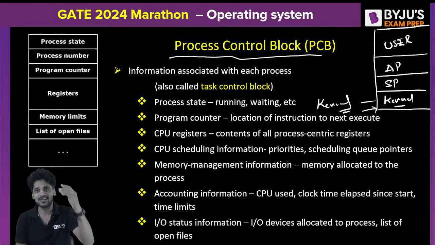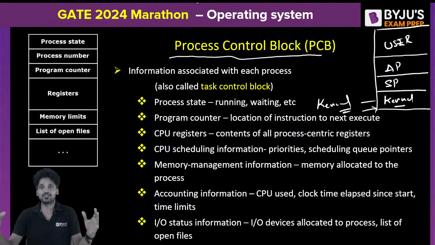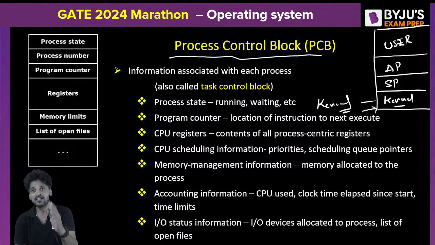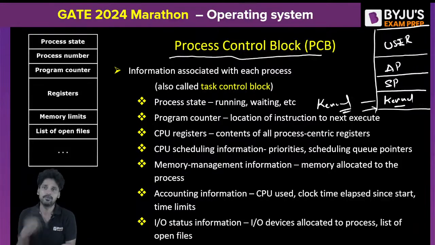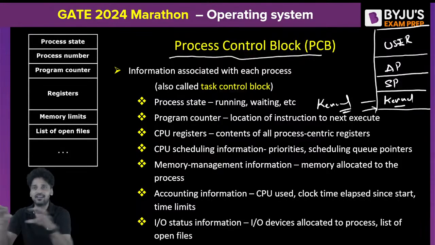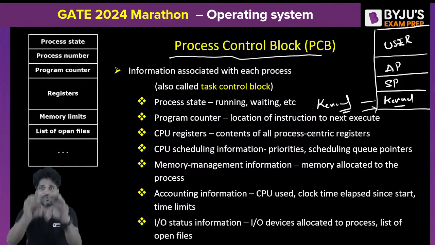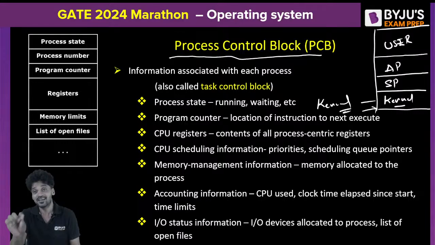What is there in the kernel portion? Simple. The kernel portion is a collection of services. There will be hardware services and software services. What are the hardware services? Hardware services mean your service routines to access all the IO devices, maybe printer, maybe scanner, maybe keyboard. In order to access every IO device, a specific code has to be executed. That code is available in the kernel section.